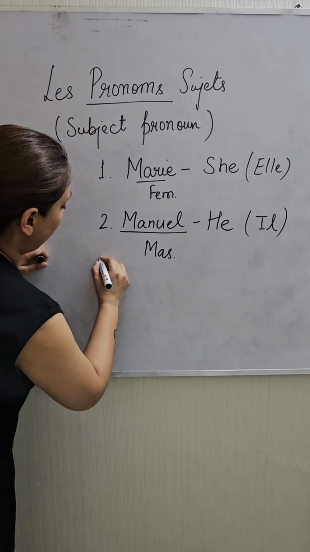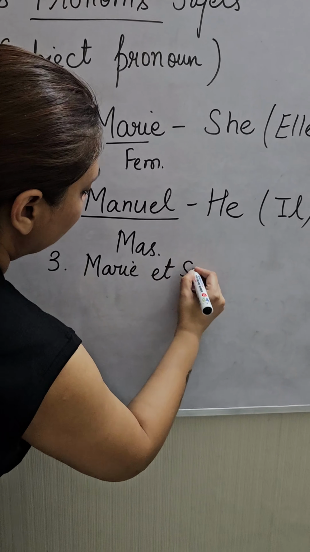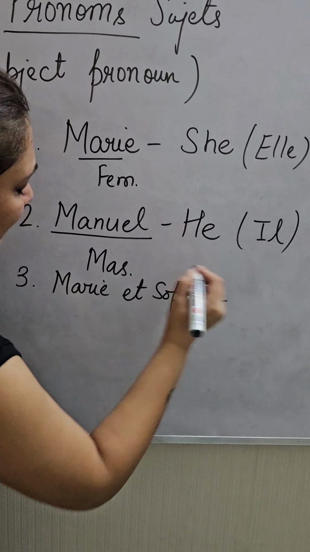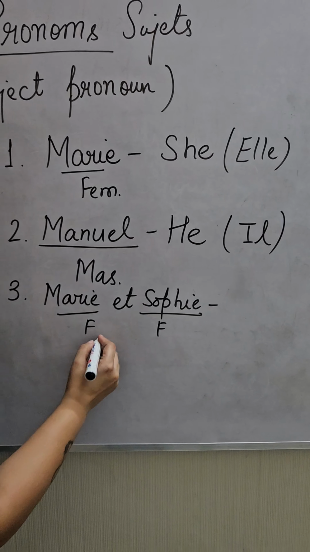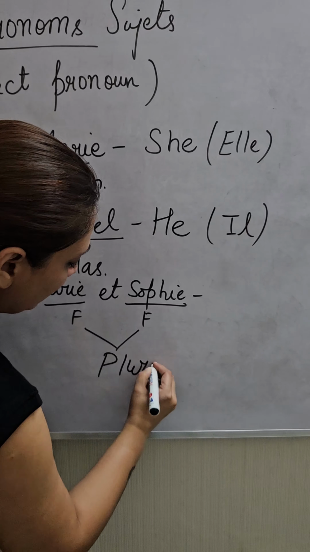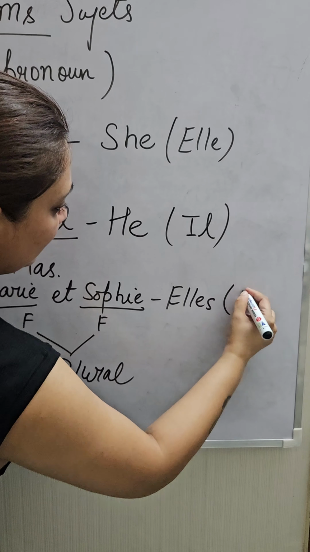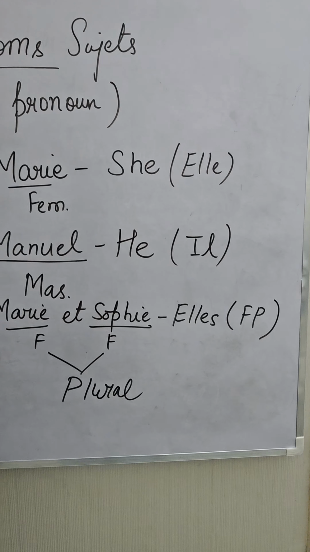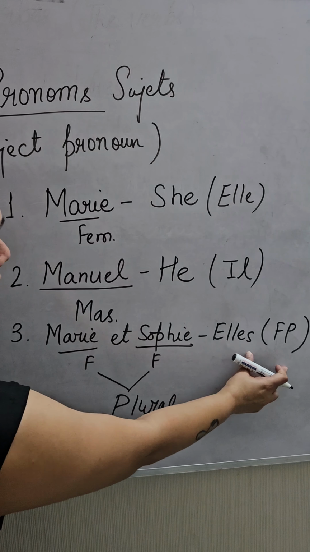Now, let's suppose if we have Mary and Sophie. What do I write here? Mary is feminine, Sophie is feminine. That means these are two people. So two people means this is plural. So we are going to write elles. This is feminine plural. Always remember, we are going to write two females, elles plural.